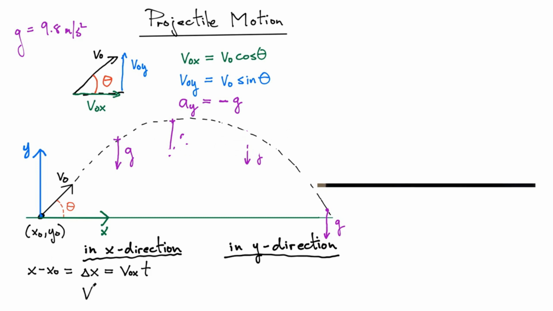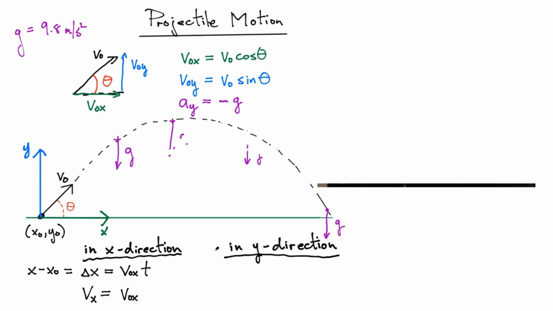The velocity in the x direction is going to be equal to the initial velocity in the x direction, and, well, that's it. There's nothing else to add. The equations of motion in the x direction are very, very easy to write because there's no acceleration in the x direction. So let's repeat the same exercise for the y direction.